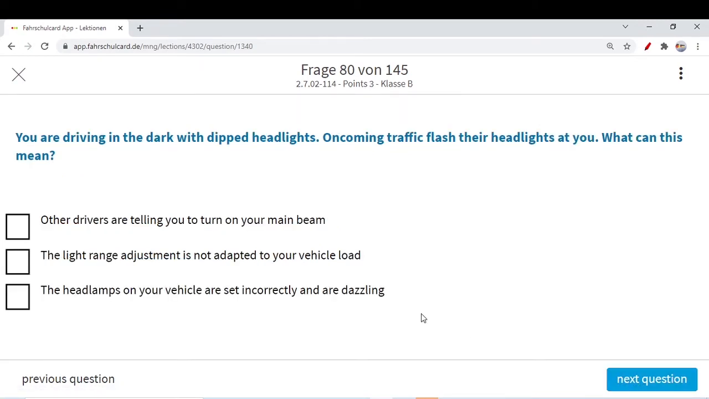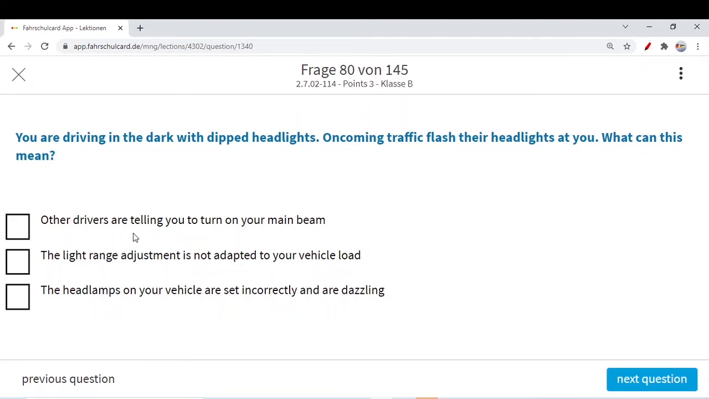You are driving in the dark with dipped headlights, and oncoming traffic flashes their headlights at you. There could be some problem. Why? They are giving you a warning. Maybe the orientation of your lights is not good, it's too up or too down, or maybe your load is coming from the front of your car and the oncoming traffic cannot see your dipped headlights. It can be many issues.